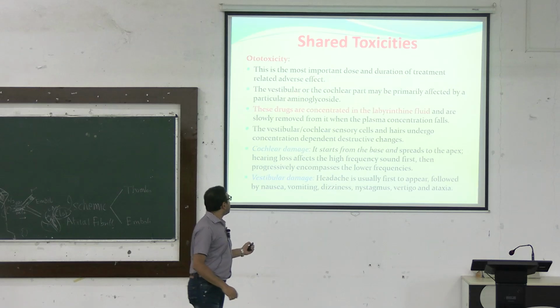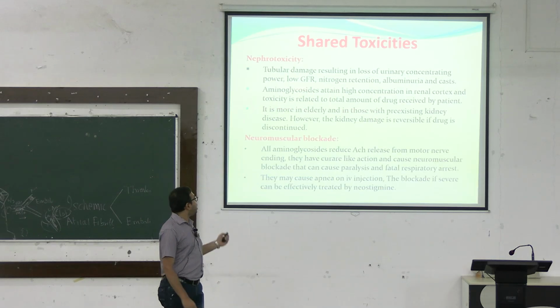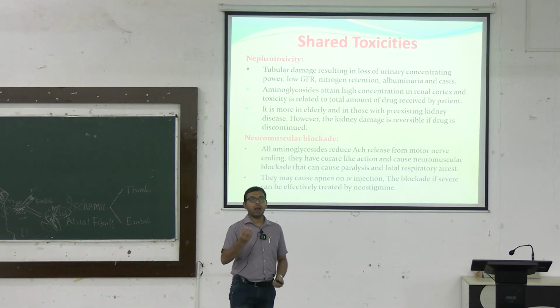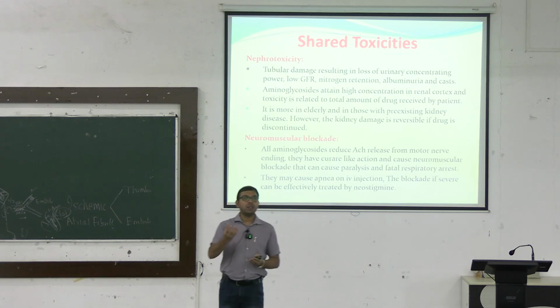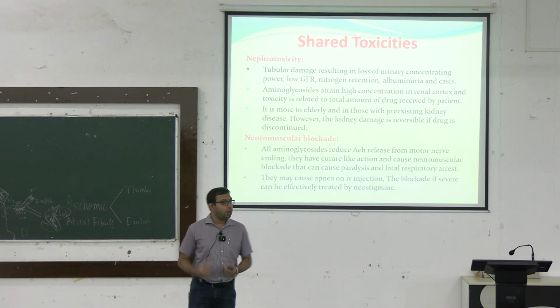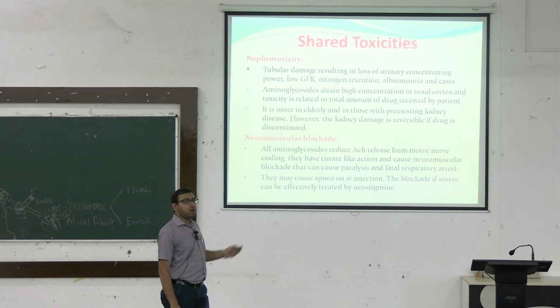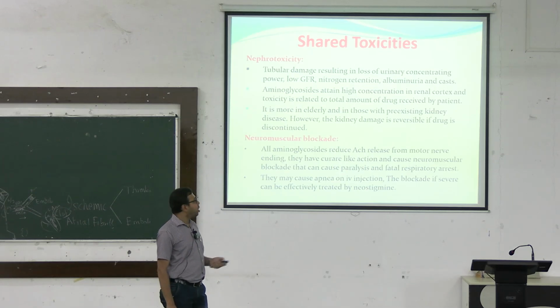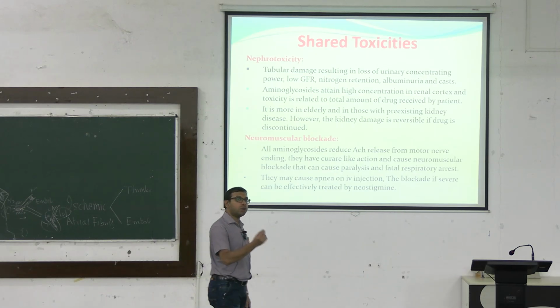That may happen. Now coming to the nephrotoxicity, which is tubular damage. Again mainly the concentrating mechanism: aminoglycosides concentrate within the cortical cells as well as the proximal tubule. So aminoglycosides attain high concentration in these areas, and it is more so in the elderly and those with pre-existing kidney disease. In those cases, it leads to low GFR, glomerular filtration rate gradually diminishes, nitrogen retention happens, albuminuria happens, and different renal casts can also develop.